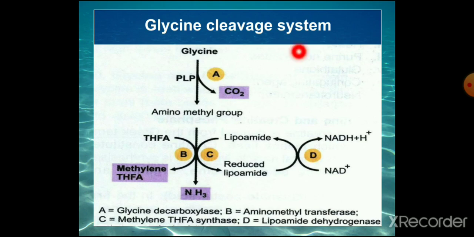First, carbon dioxide is removed, where the enzyme is glycine decarboxylase. Then by the action of aminomethyl transferase and methylene tetrahydrofolate synthase, it is converted to ammonia, and in that reaction lipoamide is converted to reduced lipoamide, and it is again oxidized to lipoamide by the action of NAD. NAD is converted to NADH plus H, and that is by the lipoamide dehydrogenase enzyme.